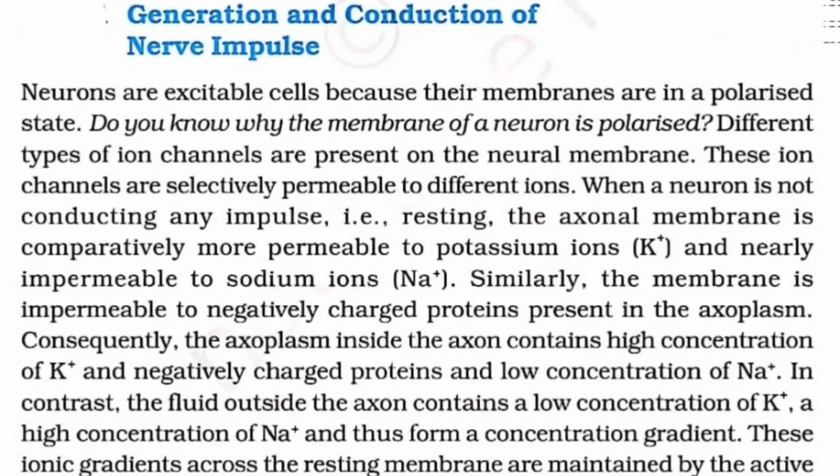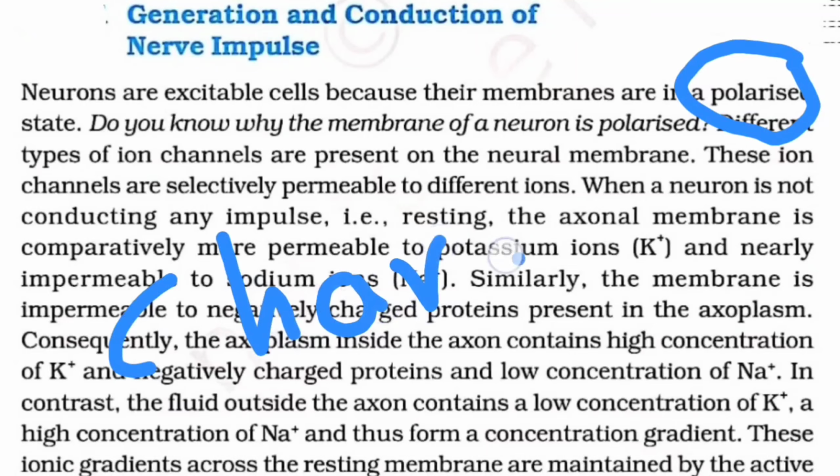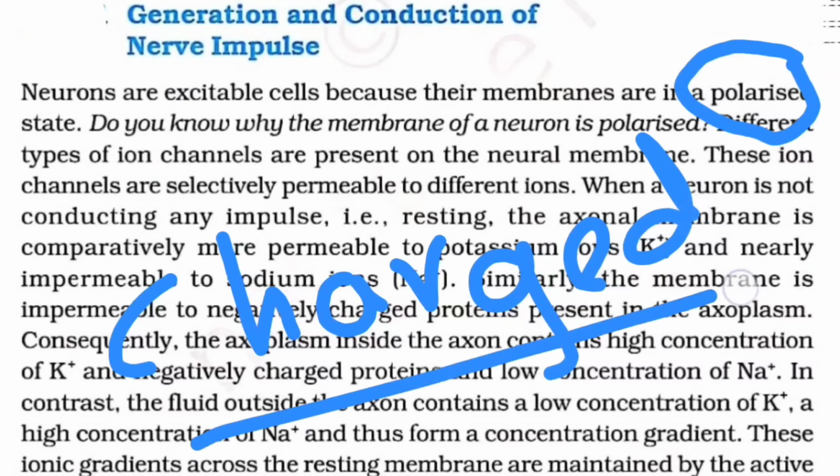So today we are starting with a topic called generation and conduction of nerve impulse. Okay, so let's get started. Here, neurons are excitable cells because their membranes are in a polarized state. What does this polarized mean? Basically, this means that the neuronal membranes are charged.